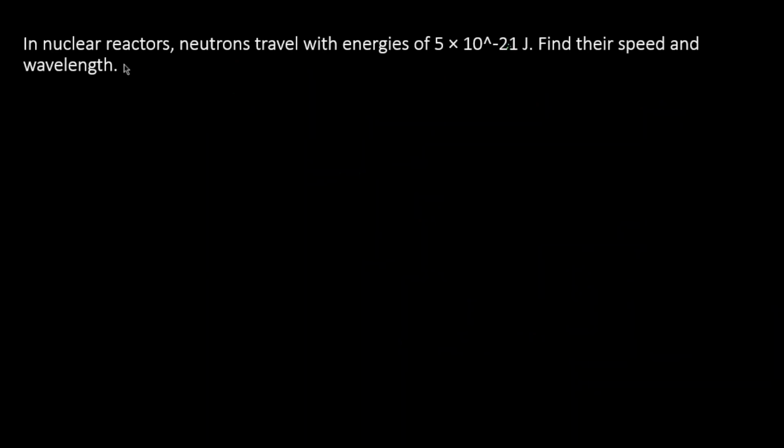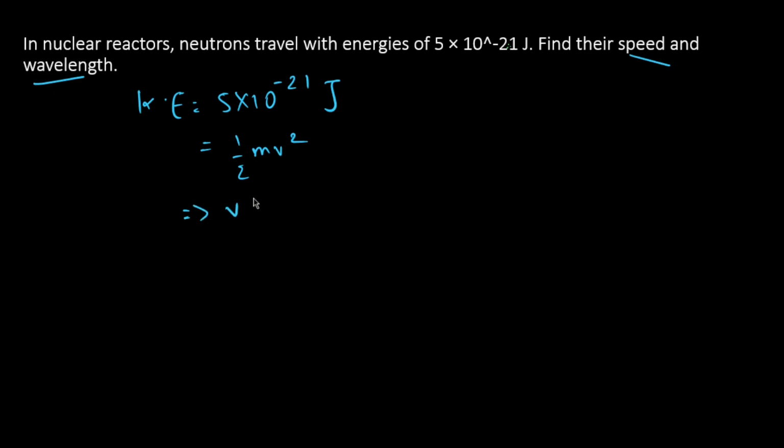In a nuclear reactor, neutrons travel with energies of 5 into 10 raised to minus 21 joules. Find the speed and wavelength. Kinetic energy is given as 5 into 10 raised to minus 21 joules. We know kinetic energy is half mv square, which implies v will be under root of 2 KE by m.